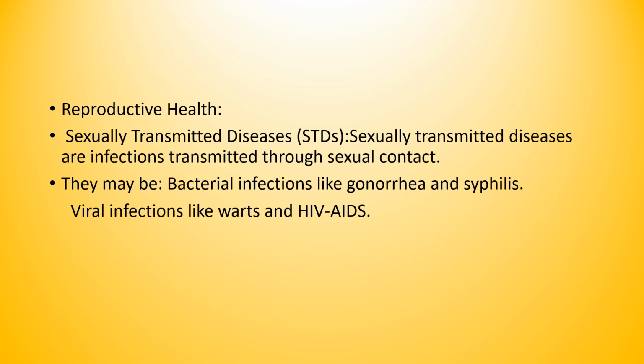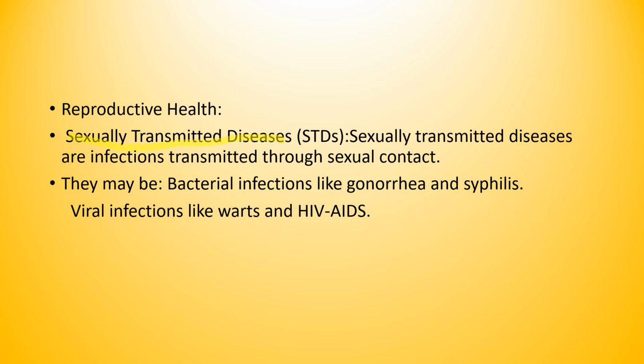That is why diseases which are spread through sexual contact are called sexually transmitted diseases. Usually these sexually transmitted diseases are infections mainly transmitted through sexual contact.